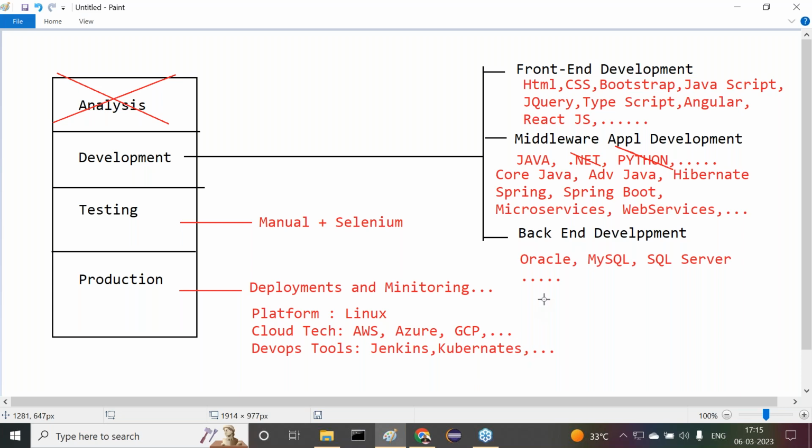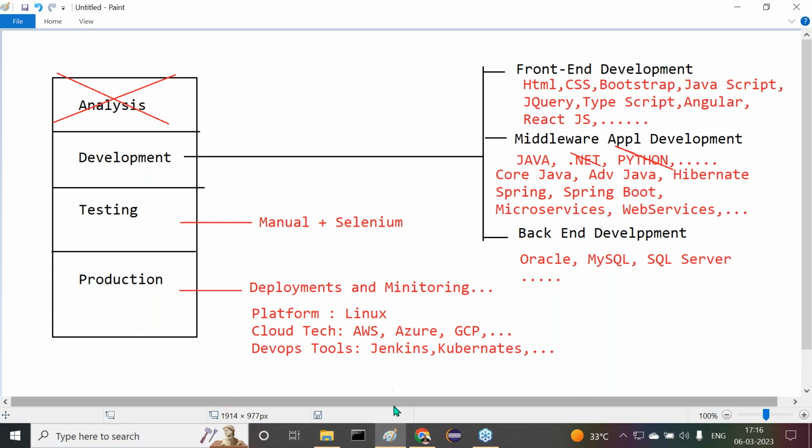That means if you want to prepare any project, if you want to become a full stack Java developer, you must have knowledge right from development, testing, and production in all the aspects. Being a full stack Java developer, you must have awareness of all these many technologies and tools. Answer my point here: a full stack Java developer must be involved in the development part, the testing phase, and the production part. In all three cases, the full stack Java developer must be involved. So a full stack Java developer must have knowledge of all the content here.